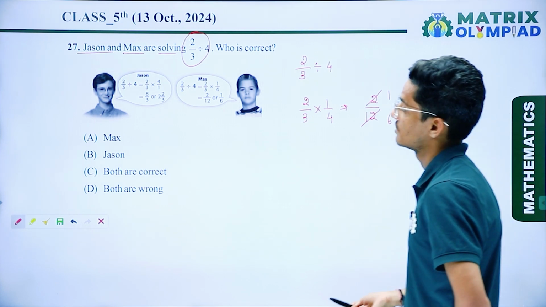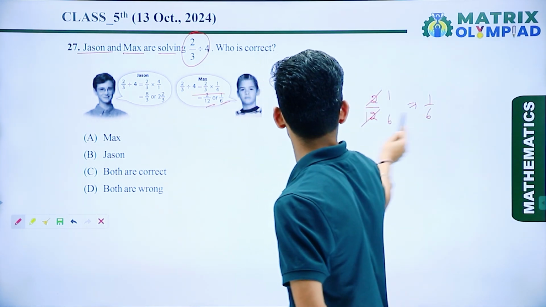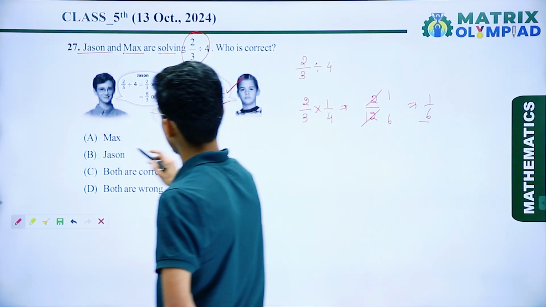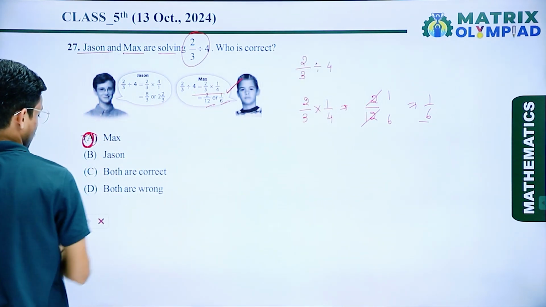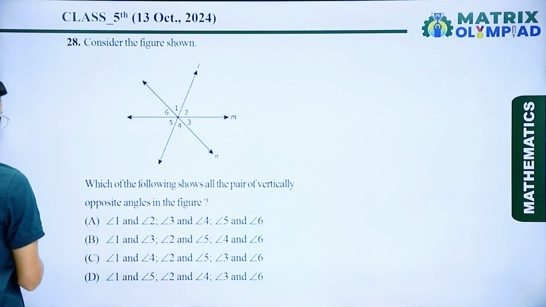So check, Johnson is correct, yeah, Max is correct. So here for Max, 2 upon 12 and 1 upon 6, 2 upon 12, 1 upon 6. So here Max is correct. So here option number A is the correct answer. So now if I talk about the next question, which is